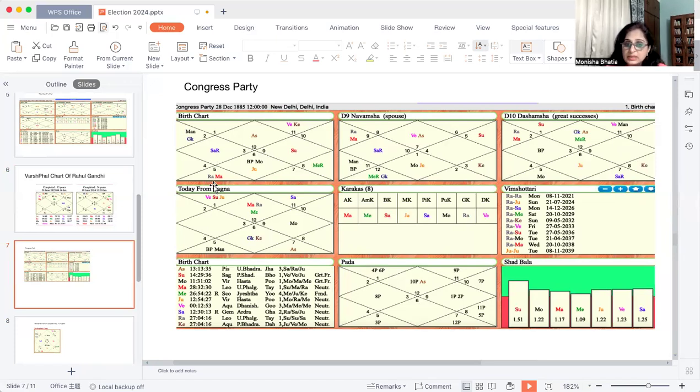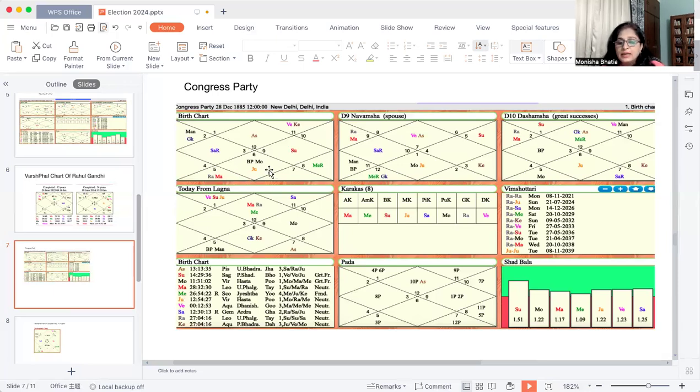Reason is Jupiter is their ascendant lord, and there is no connection between Rahu-Jupiter. If they make a connection, then the period becomes very difficult for the person. In the D9 chart, they are still making some connection, but in the D1 chart, they don't make any connection.